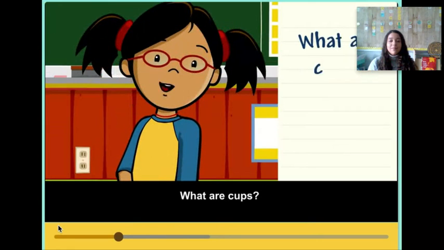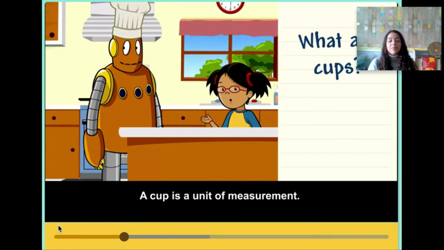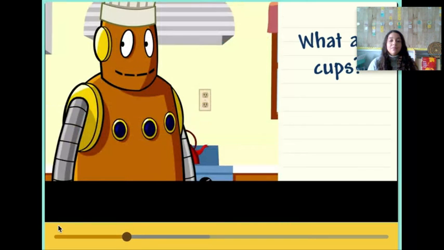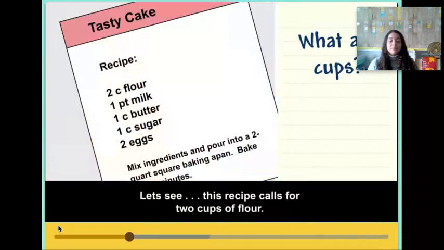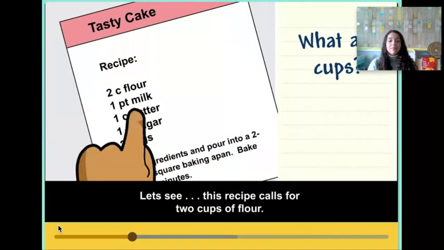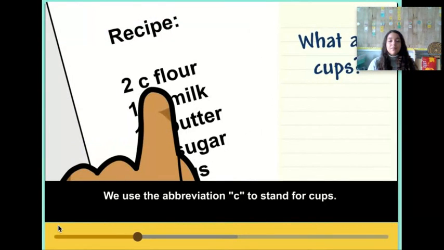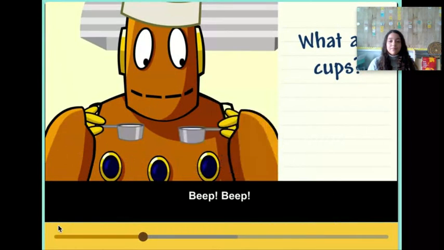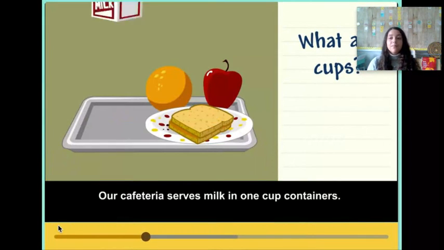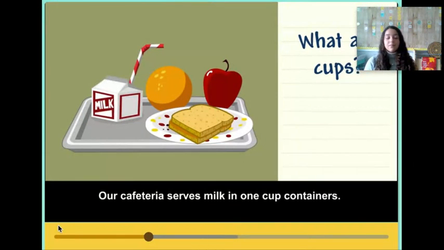What are cups? A cup is a unit of measurement. Let's see. This recipe calls for 2 cups of flour. We use the abbreviation C to stand for cups. Our cafeteria serves milk in 1-cup containers.